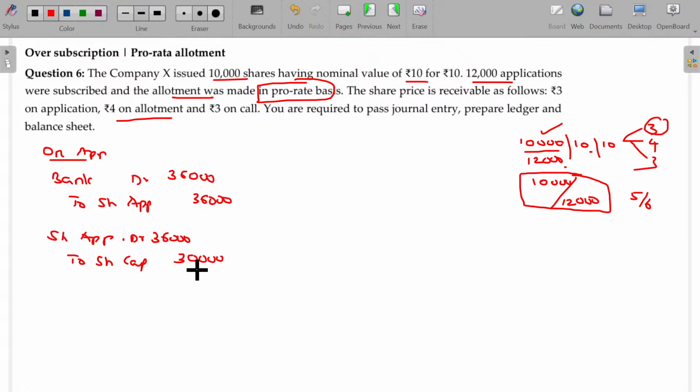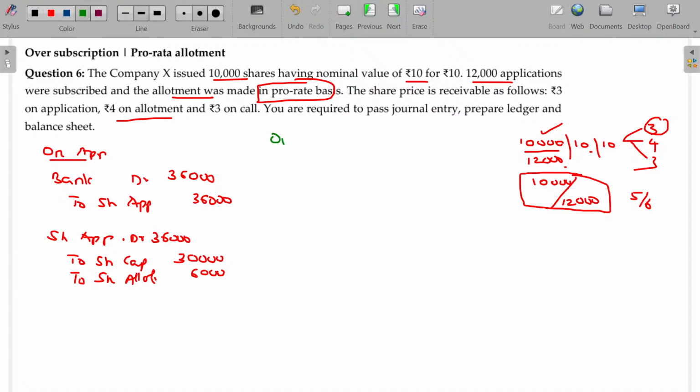What can we do? Very simple, that can be adjusted in the next due. What is the next due? Share allotment. In the earlier case of rejection, we didn't have any dues recoverable from them, so you refunded. But here, the amount is recoverable from the allotted persons in the next due, allotment due. So we'll adjust it there.